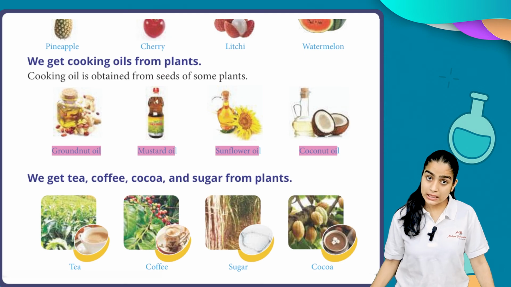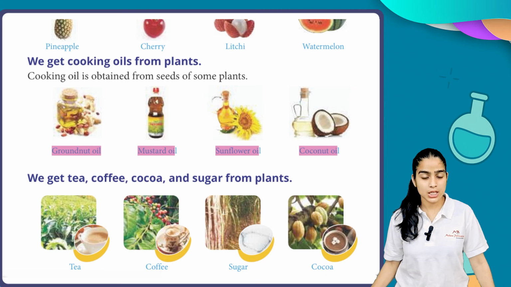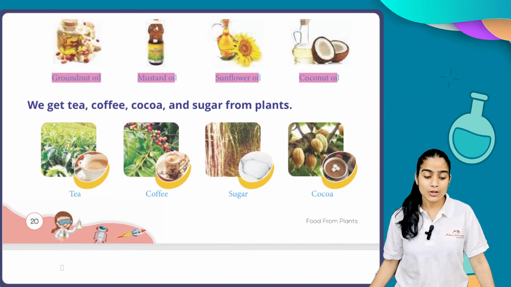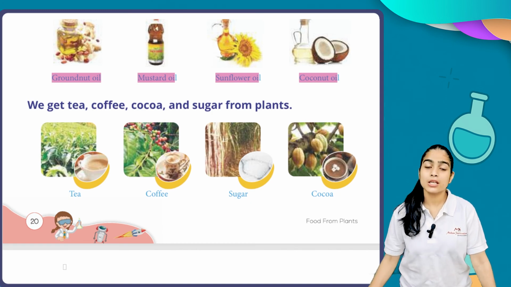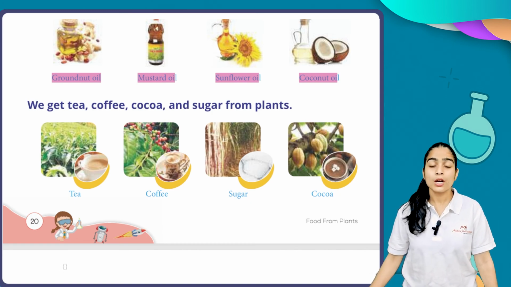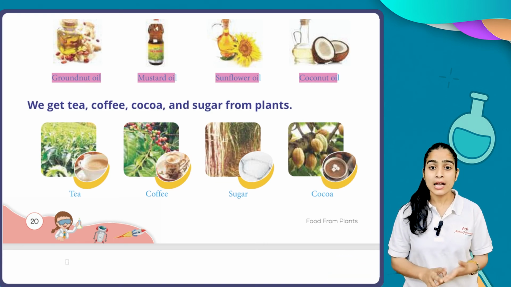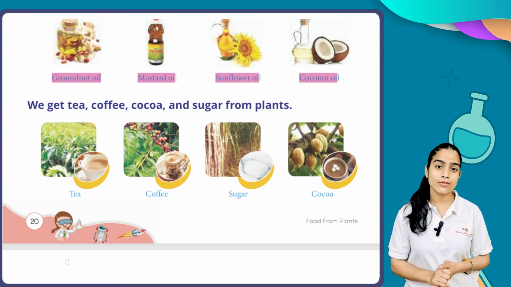Now we get tea, coffee, cocoa, and sugar from plants. These are the things we consume in our day-to-day life regularly in the morning, because without tea your morning is incomplete. So where do we get these things from? From plants. Tea, coffee, sugar, and cocoa. Students, these are the things we get from the plant. I hope now you understand that your vegetables, your fruits, your oils, and your morning wake-up call, tea, coffee, sugar, and cocoa, also come from plants.